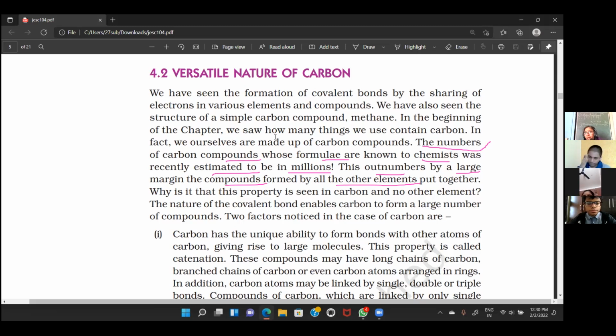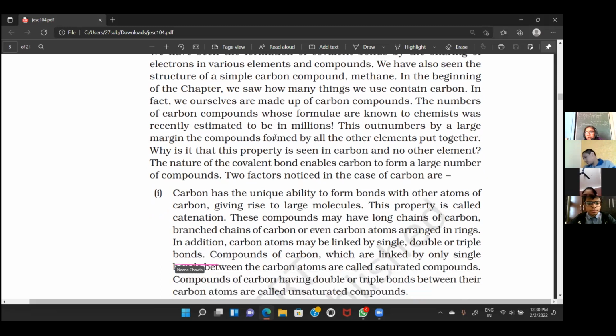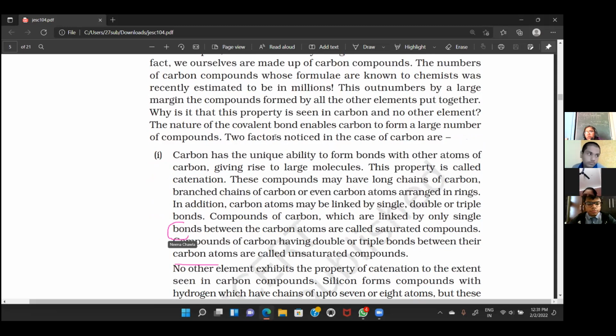Now, why is this happening? The question arises, why is it happening? So some of the reasons are, number one, its nature is to make a large number of compounds. Carbon has the unique ability to make a large number of compounds such that it can make long chains, and this formation of long chains is known as catenation.